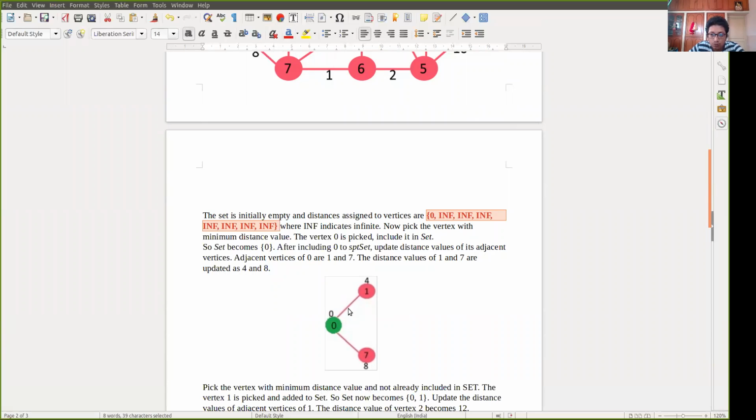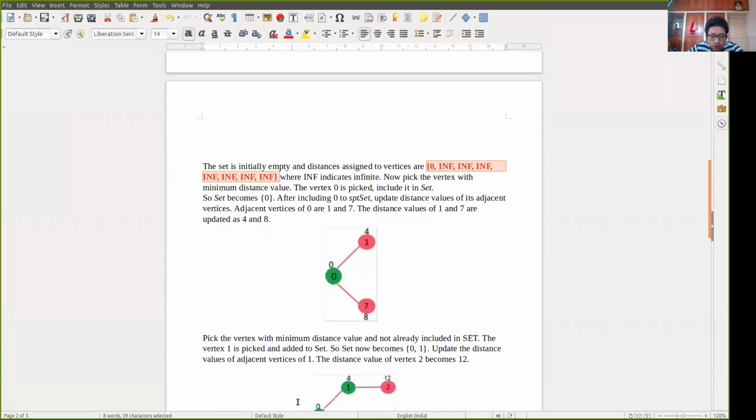What is the minimum distance value now? 1 or 7? Obviously it is 1, because it is 4. So we will choose 1. Vertex 1 will be picked and added to the set. So the set now becomes 0 and 1. Now update the distance values of adjacent vertices of 1.